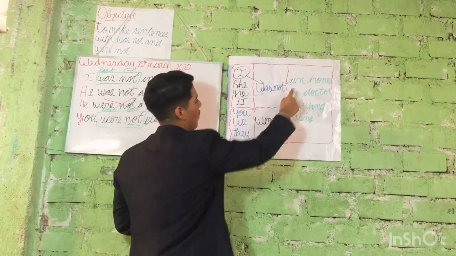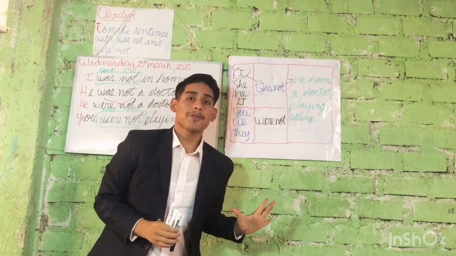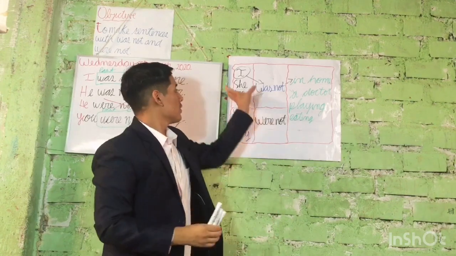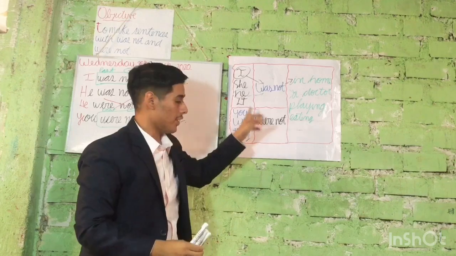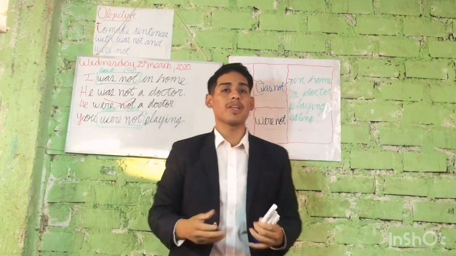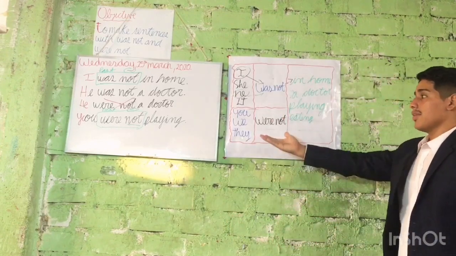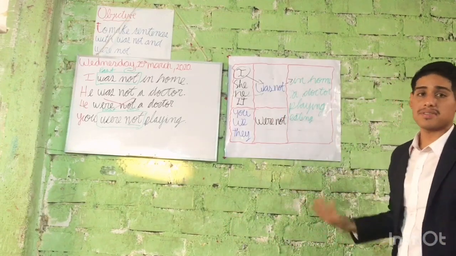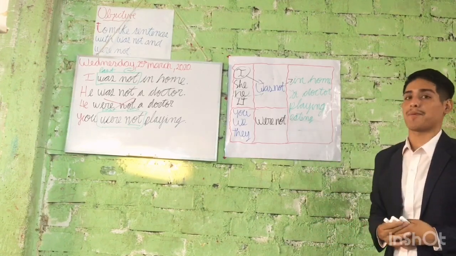They were not in home. So the most essential in this part is those groups, here, here, here, and here. This is only the complement. It's not really essential. So, it's easy, right? To make sentences using our substitution table.